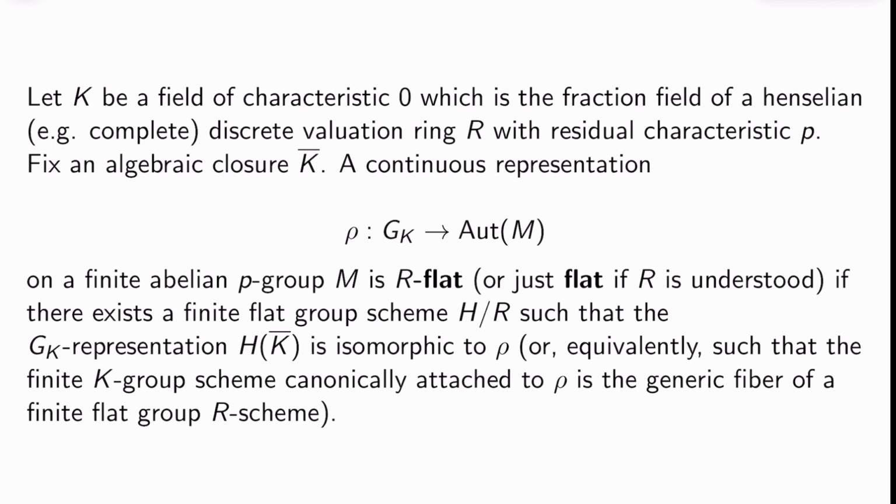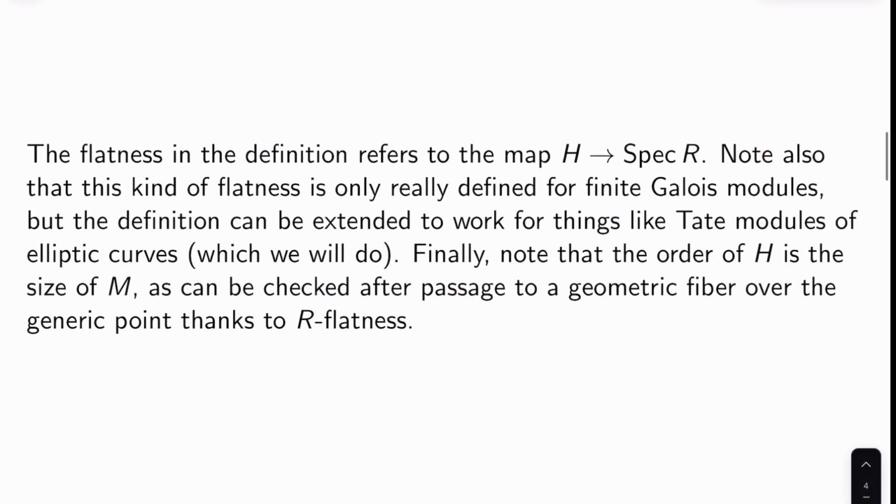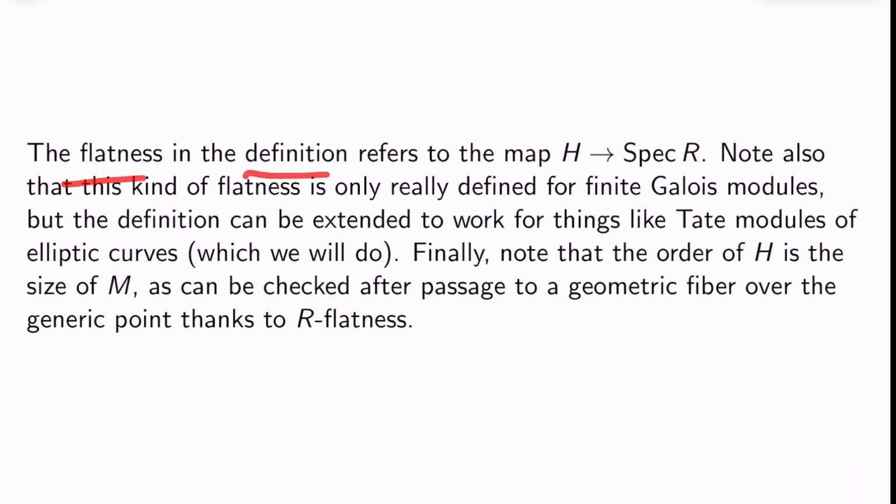So, familiar to what we were talking about back in chapter 1, but a little more general, although not actually quite as inclusive as we need it to be, as we'll talk about on the next slide. The flatness in the definition refers to the map H to Spec R, by the way, in case you were wondering. Note that this kind of flatness is only really defined for finite Galois modules, but the definition can be extended to work for things like Tate modules of elliptic curves, which we will do in this chapter and which we have done before. Finally, note that the order of H is the size of M, it turns out, which is not hard to check.